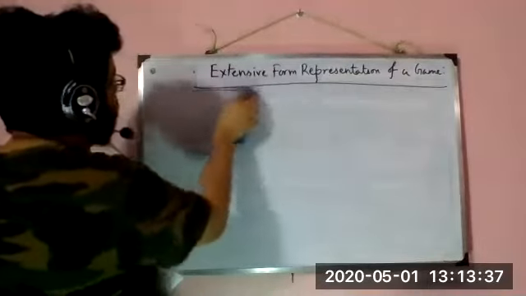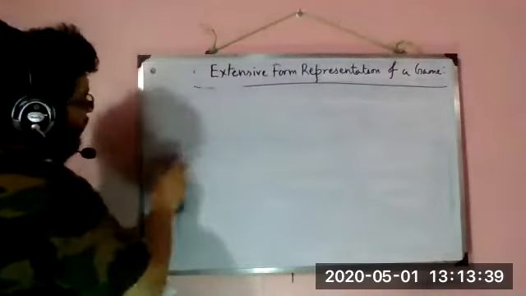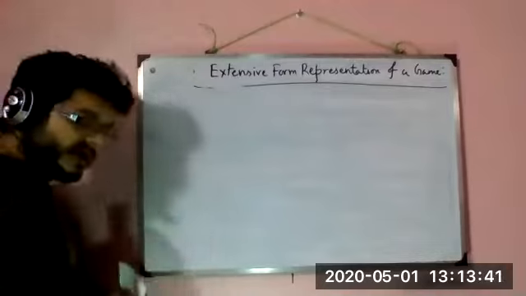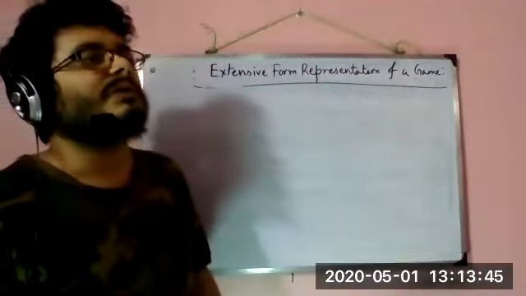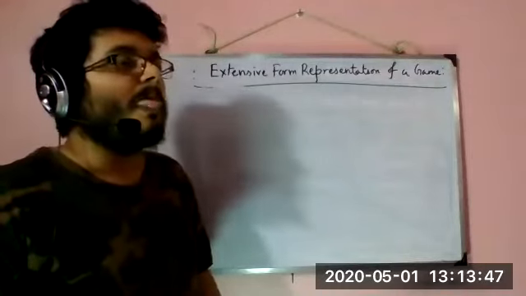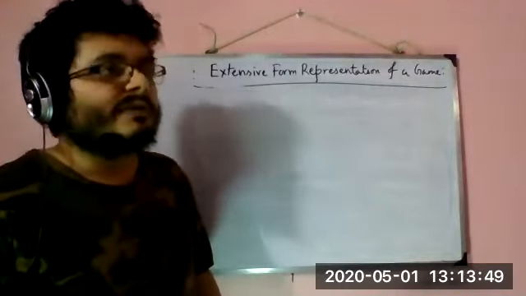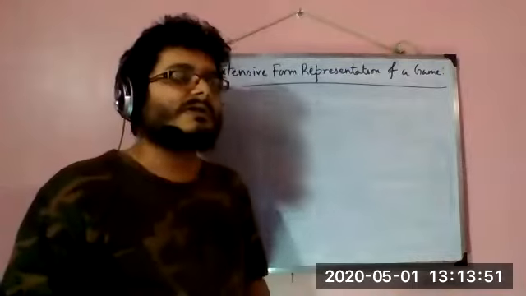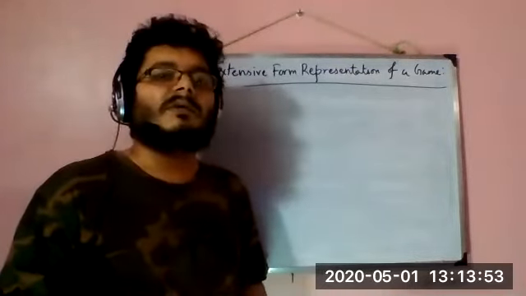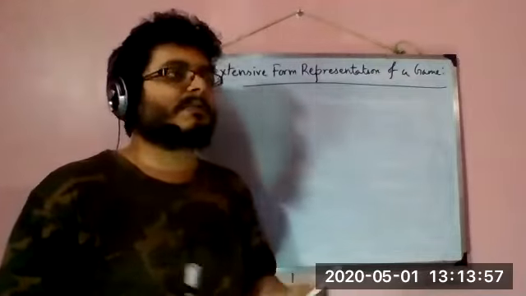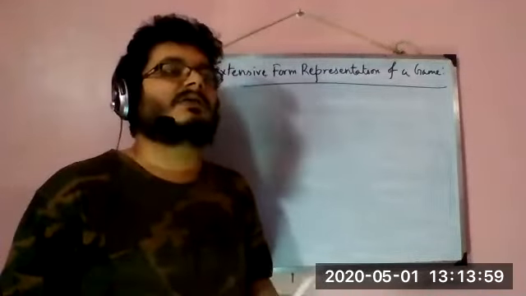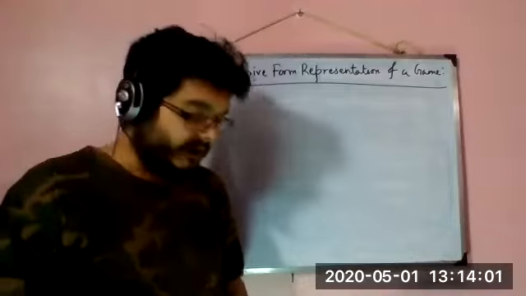Now, in normal form, we expressed a lot of things regarding a game, and while stating the definition, we explicitly said what kinds of elements there must be in a game, and normal form represents the bare minimum of it. That is the minimum amount of information which will allow us to solve the game.